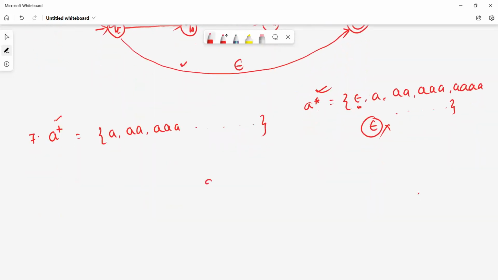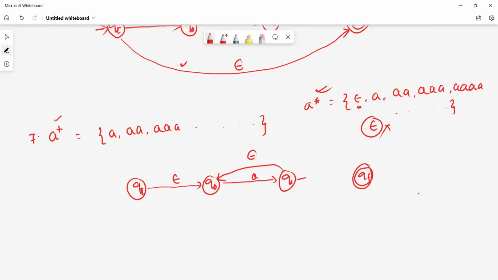This is my Q0, Q1, A. Since it is a loop, it is a loop like epsilon. This is my initial state, this is my final state. So it will be connected using epsilon. So Q1 and QF are connected using epsilon. So this is the A plus.